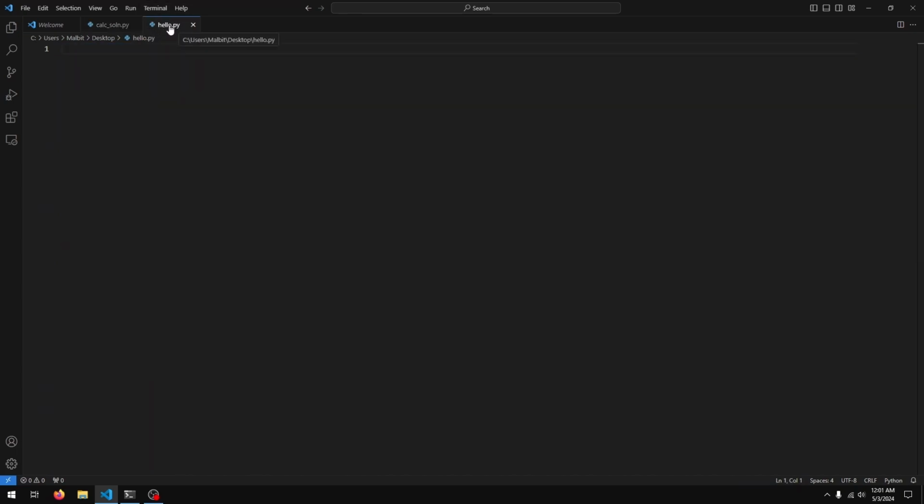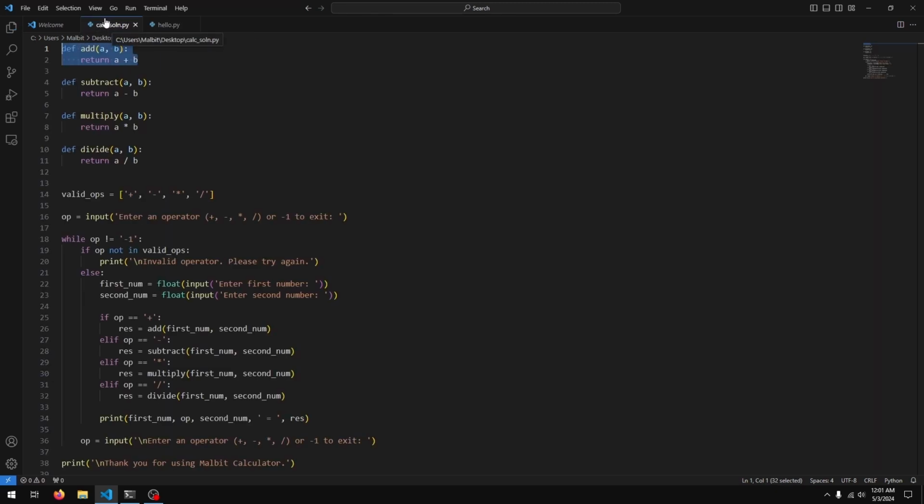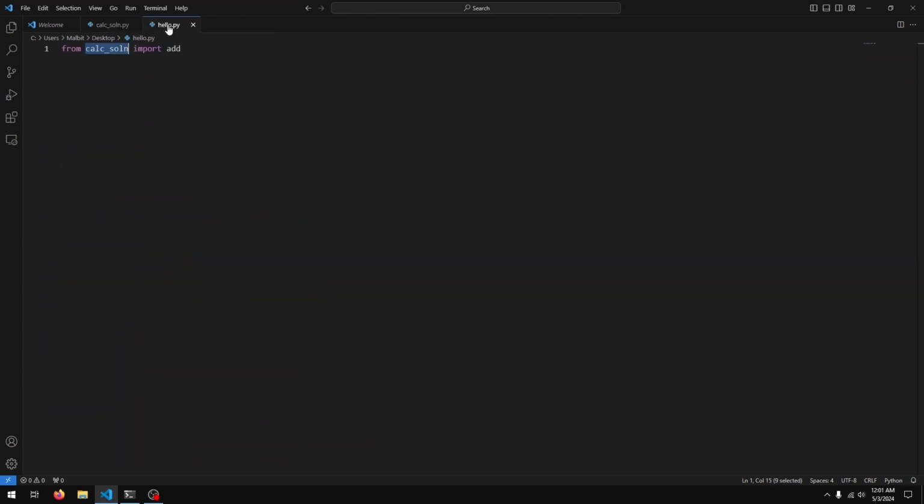I have another Python file here, hello.py, and in here I'll just say from calc_soln, that's short for solution, import add. So calc_soln is the name of my file where the add function is located, and add is just a function name. And down here I'll just say print "This is a message from the hello file".